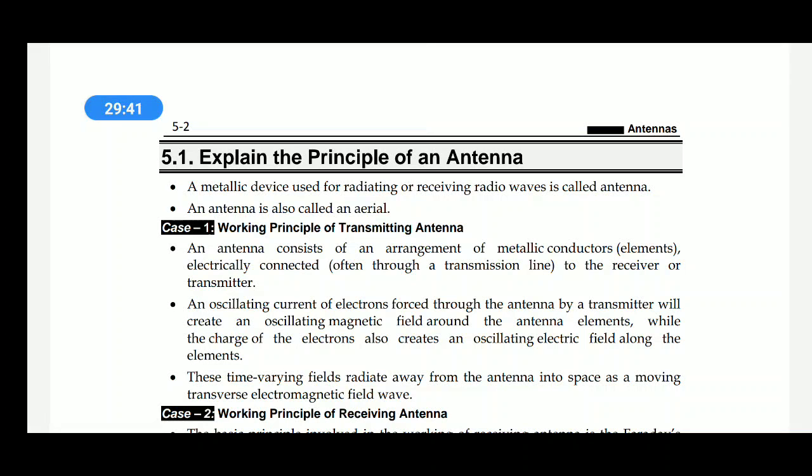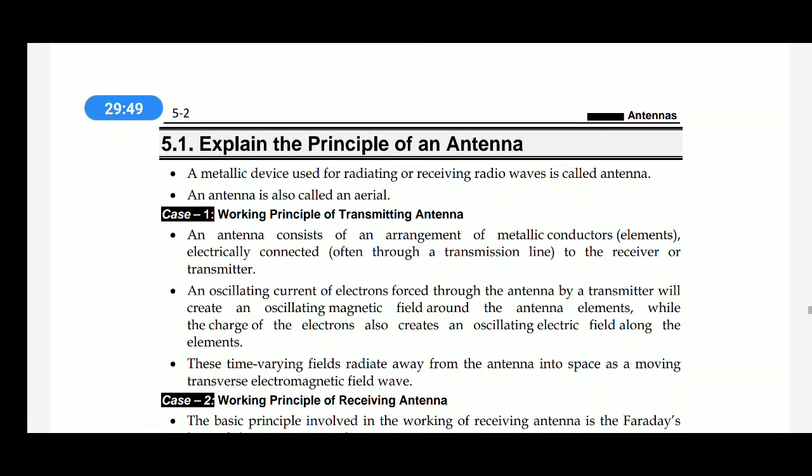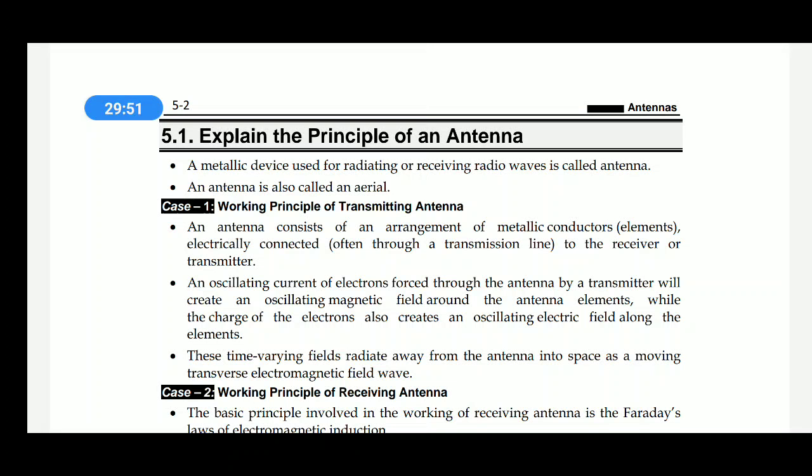Principle of antenna. A metallic device used for radiating or receiving radio waves is called an antenna. An antenna is also called an aerial. It consists of metallic conductors connected directly to the receiver or transmitter.